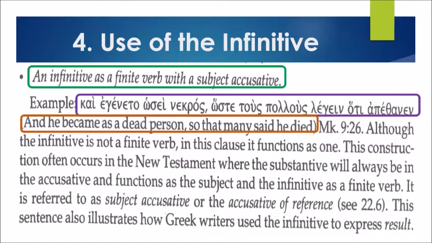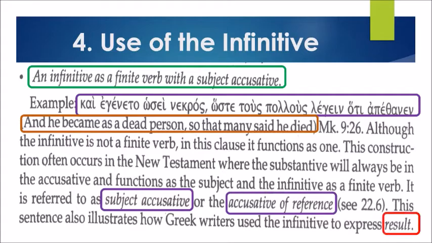So legein. This construction often occurs in the New Testament, where the substantive will always be in accusative and functions as the subject, and the infinitive as a finite verb. It is referred to as subject accusative or the accusative of reference. This sentence also illustrates how Greek writers use the infinitive to express result.